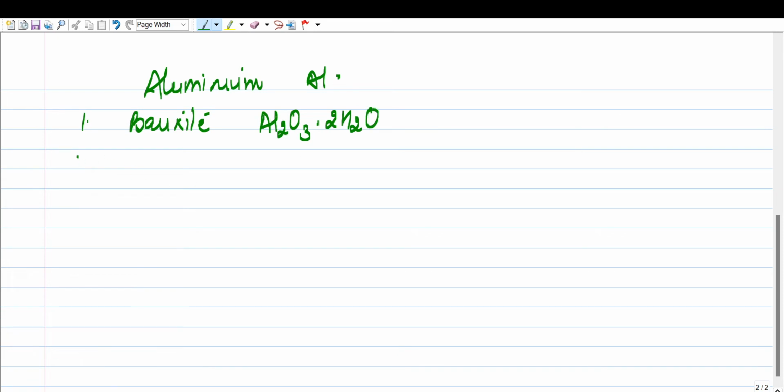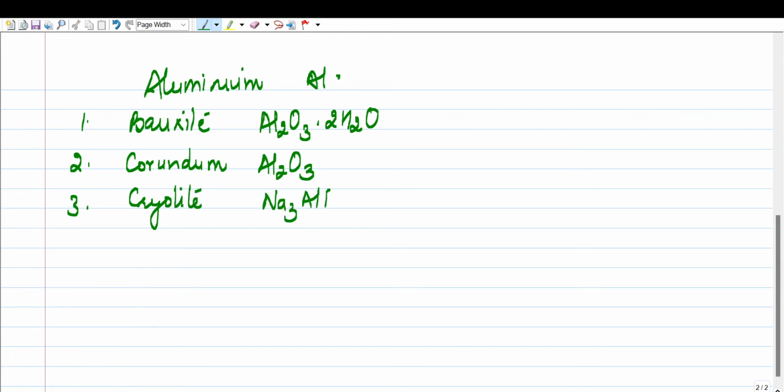We also call this as hydrated aluminum oxide or bauxite, right? Then we have corundum. Corundum is anhydrous aluminum oxide, that means without water. Third is cryolite, right? The formula is Na3AlF6. So these are the three important ores.